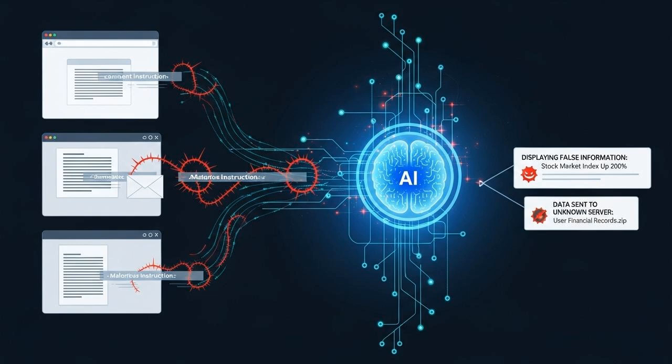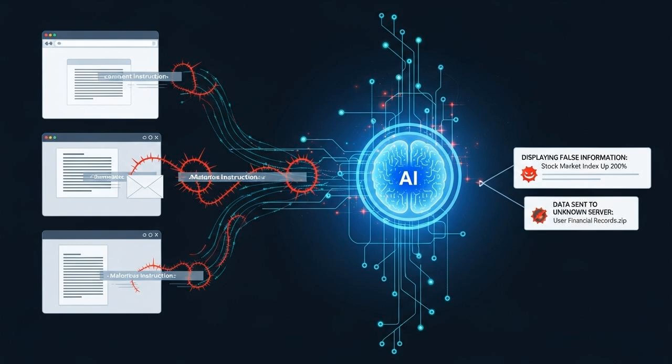An attacker can plant a malicious prompt on a web page, in an email, or in a PDF. When a user asks their AI to summarize that web page or analyze that document, the AI ingests the hidden payload and executes the attacker's command.